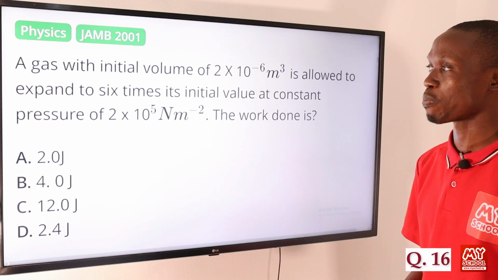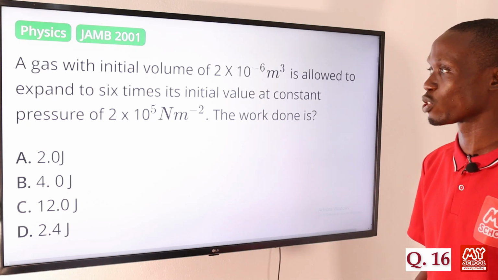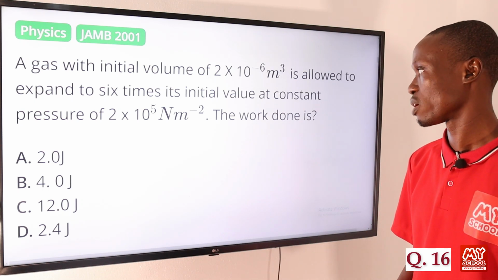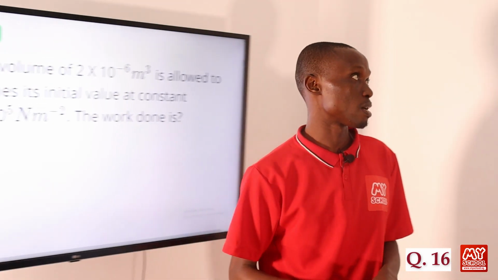Question 16. A gas with initial volume of 2 times 10 raised to power minus 6 meter cubed is allowed to expand to 6 times its initial value at a constant pressure of 2 times 10 raised to power 5 newton per meter squared. The work done is... so let's move over to the board to provide the answer to this question.